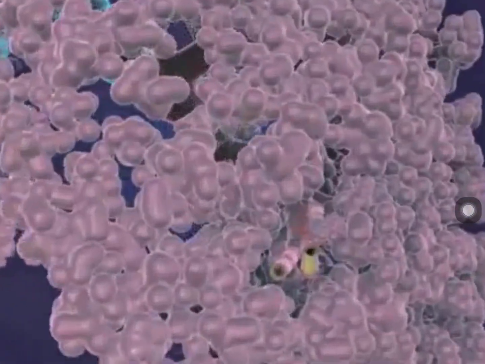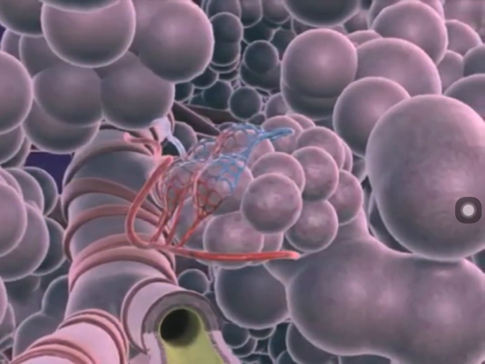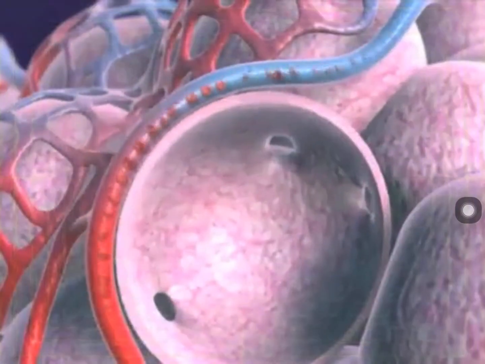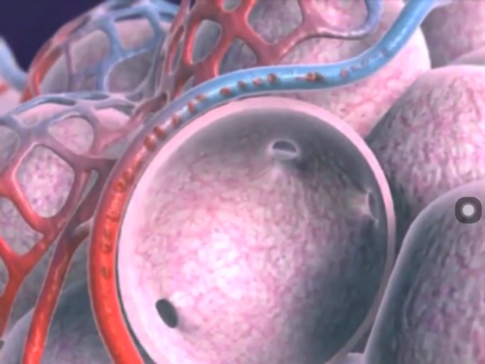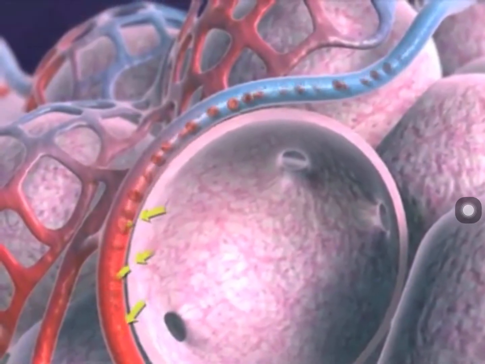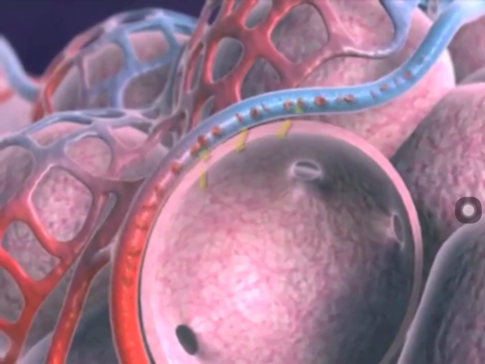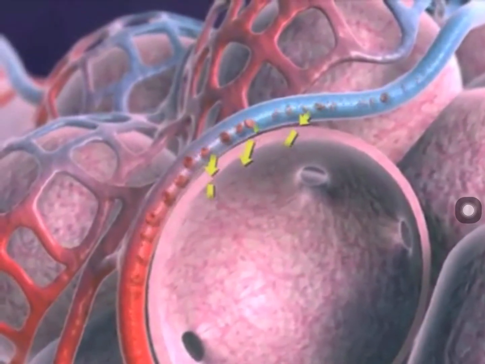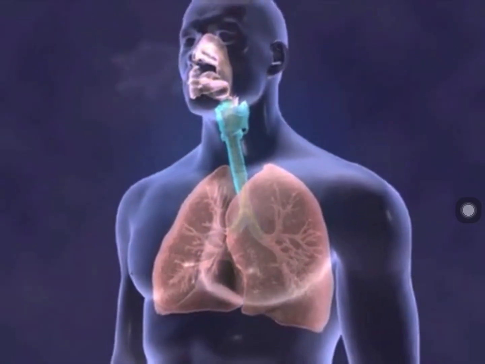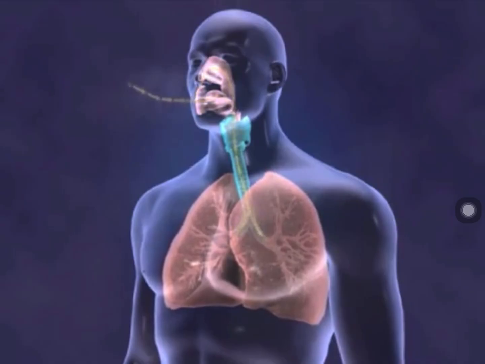Diffusion is the movement of gases between the roughly 1 million alveoli, or air-filled sacs within the lungs, and the capillaries that supply the alveoli. In diffusion, gases move across the alveolar capillary membrane. Oxygen moves from the air that is in the alveoli into the blood flowing through the pulmonary capillaries. Carbon dioxide passes from the blood into the alveoli. Completing the respiration process, the carbon dioxide is expelled through expiration.